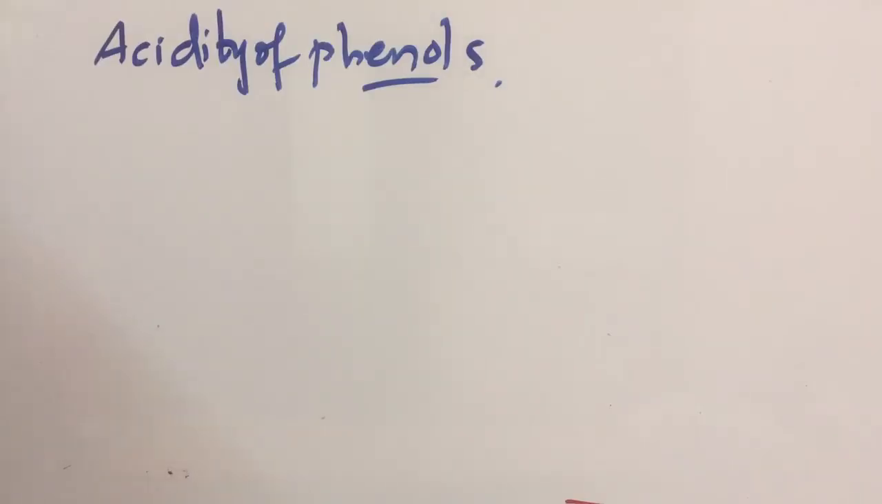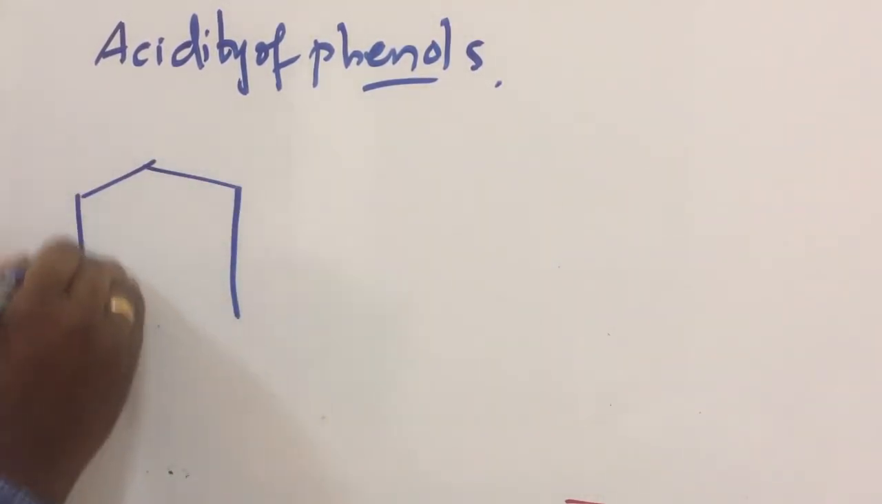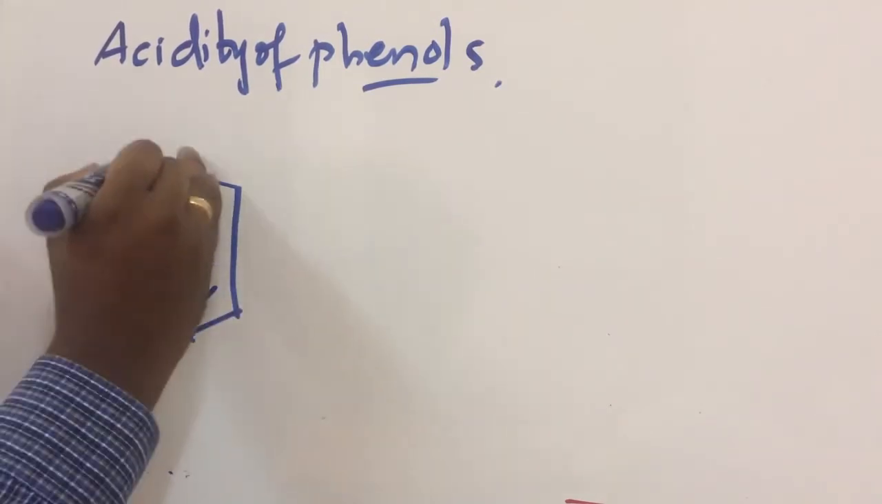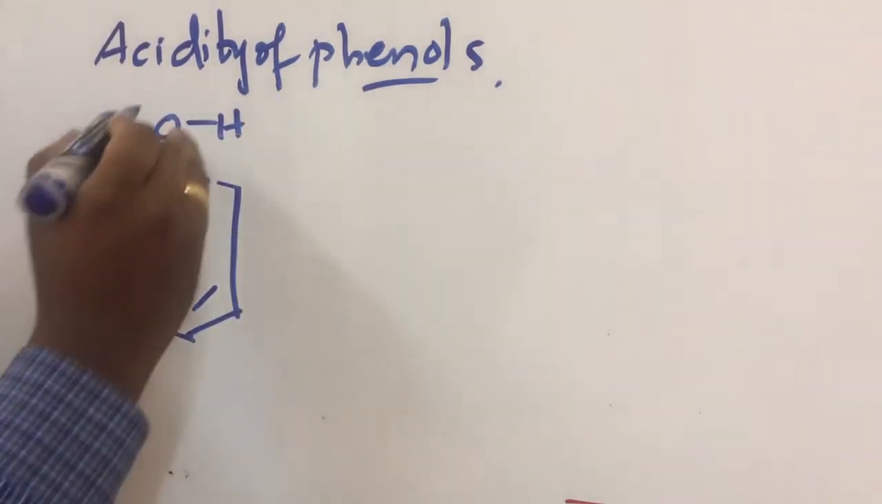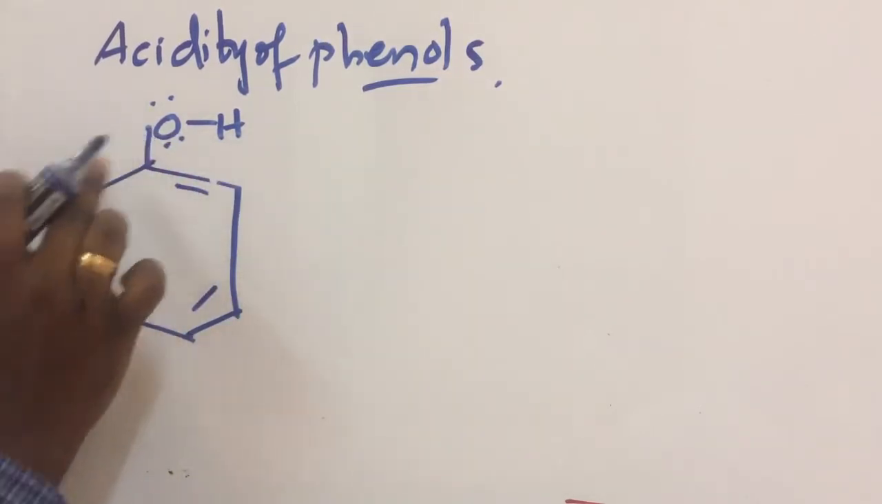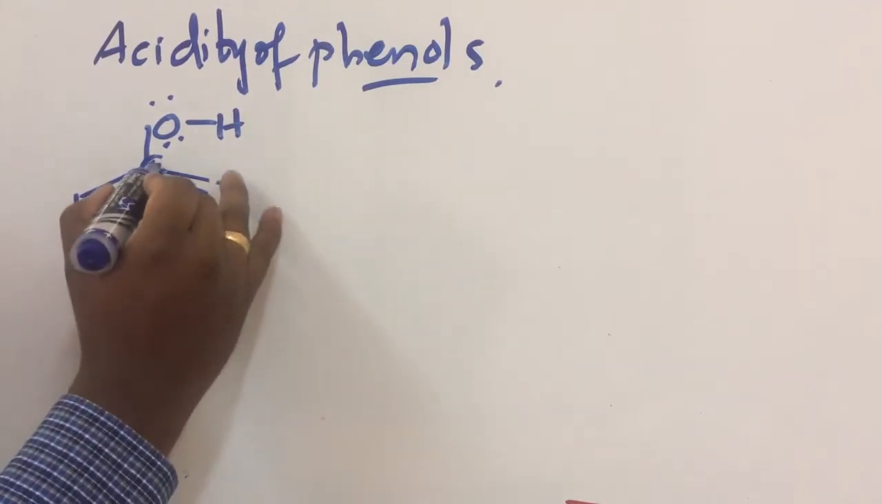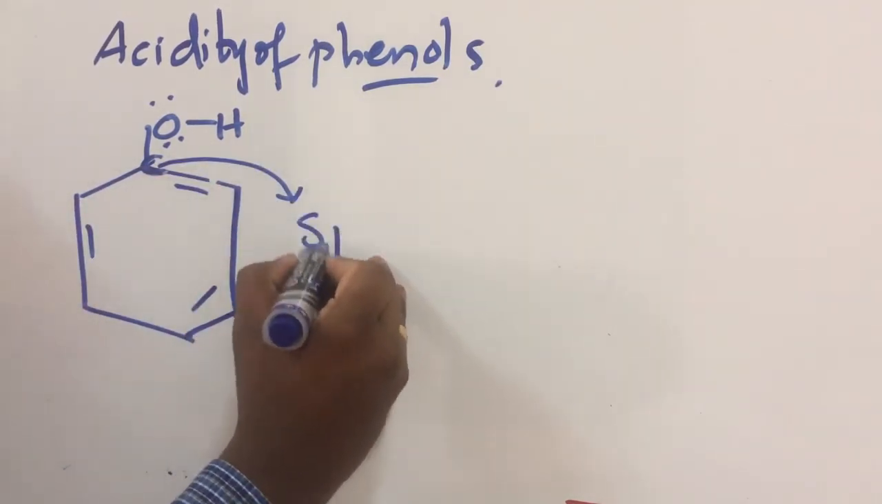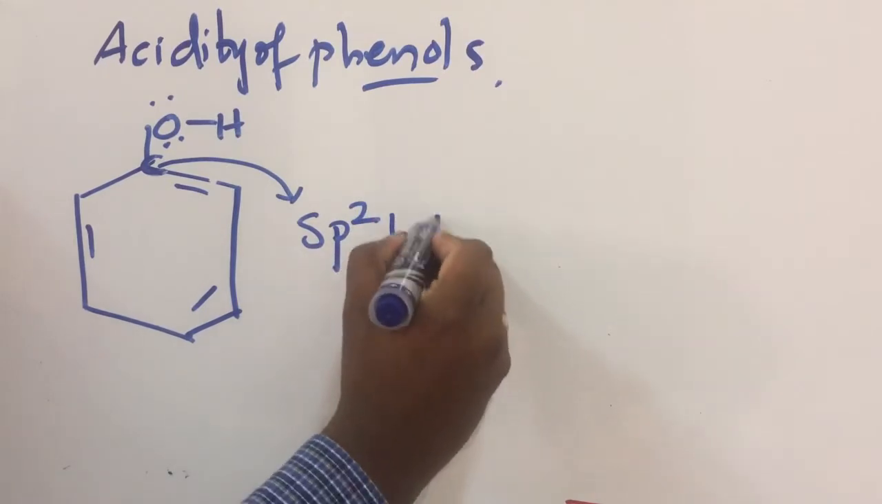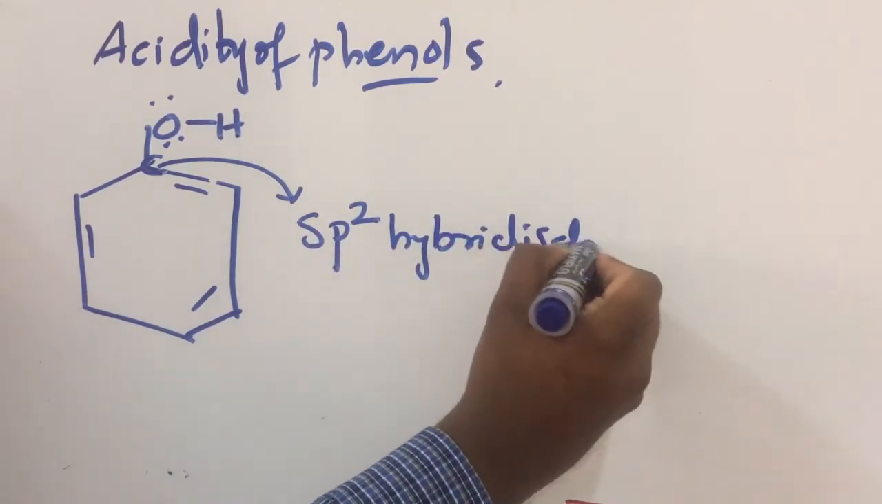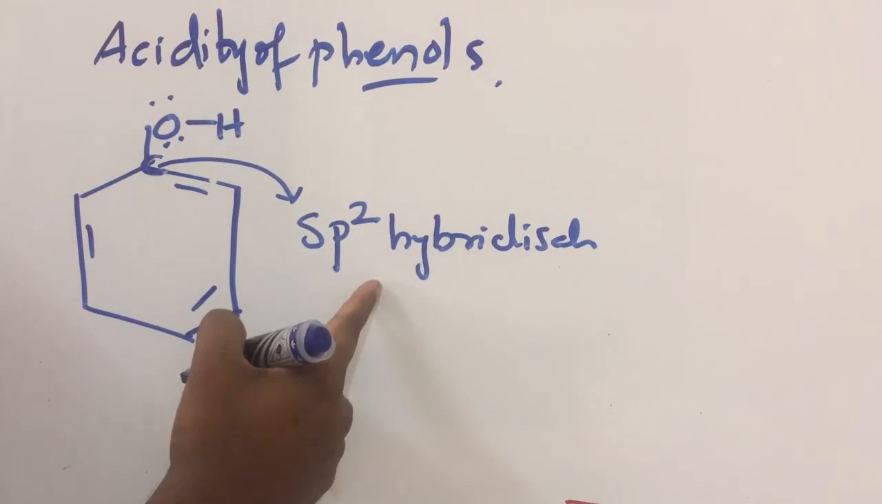The next topic is acidity of phenol. Why is phenol acidic? What is the reason behind the acidic character of phenol? Let's draw the structure of phenol. In phenol, the OH group is attached to this carbon. What is the hybridization of this carbon? Hybridization of this carbon is sp2. This carbon is an sp2 hybridized carbon.